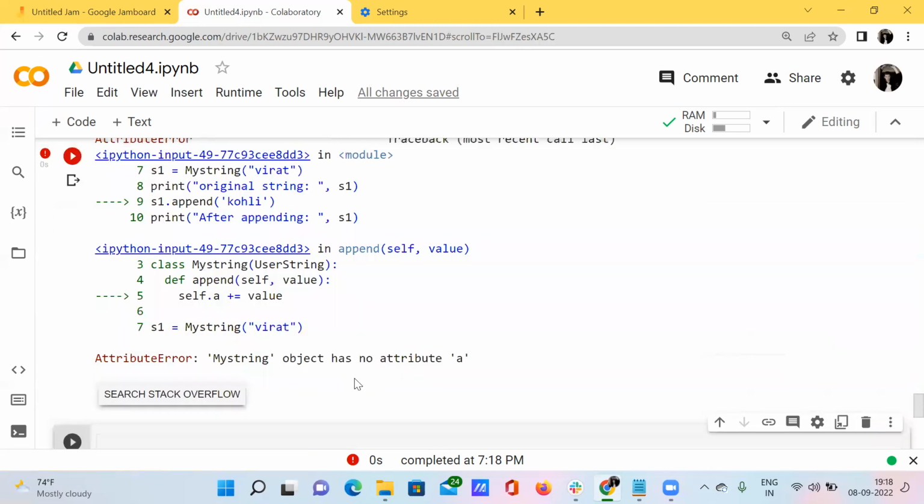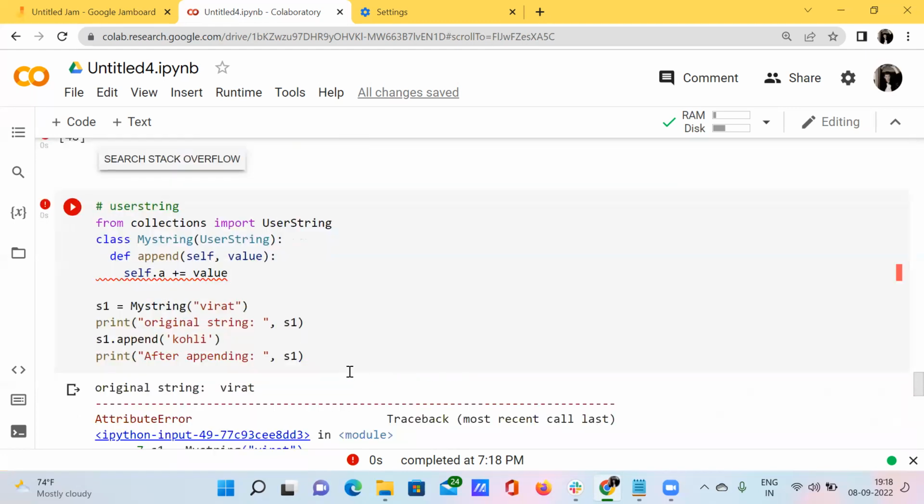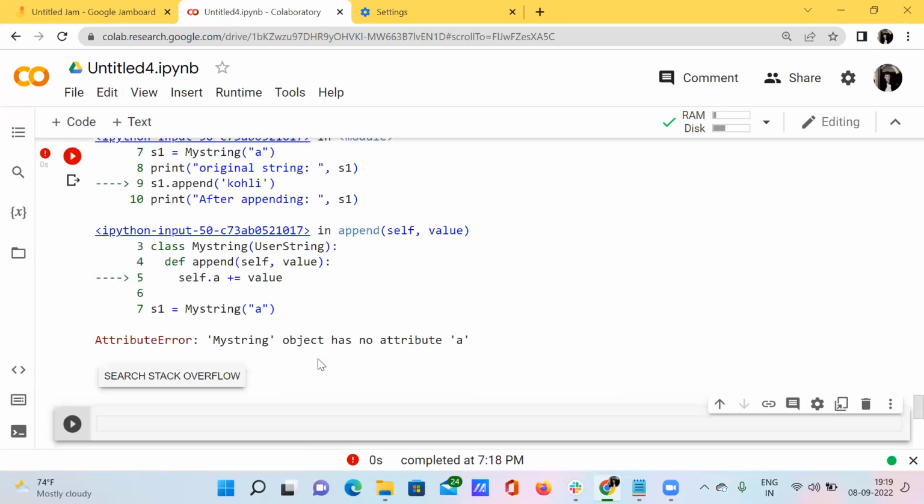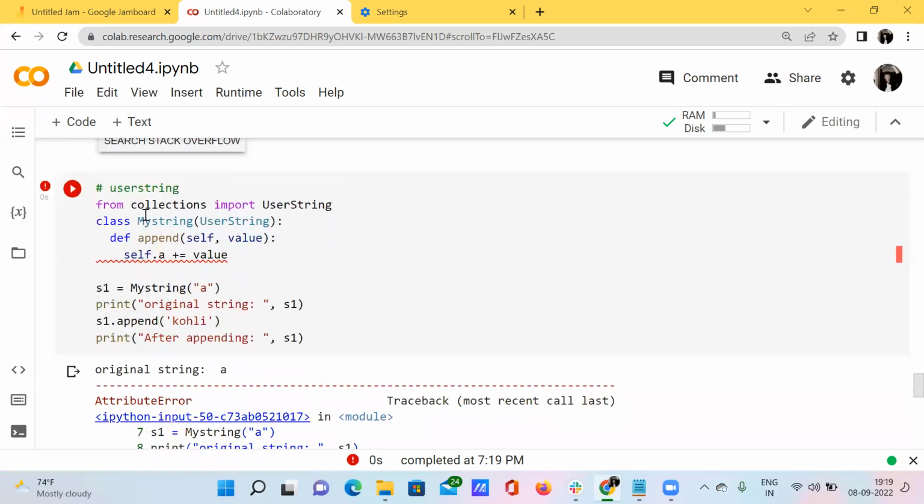Let's see. See here, we got the attribute error, right? My string object has no attribute. Yeah, something is wrong. One minute. Okay, it should be a. What happened? I think something is wrong.